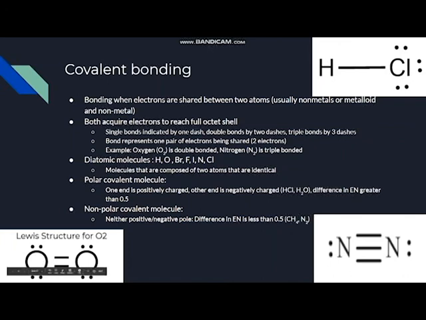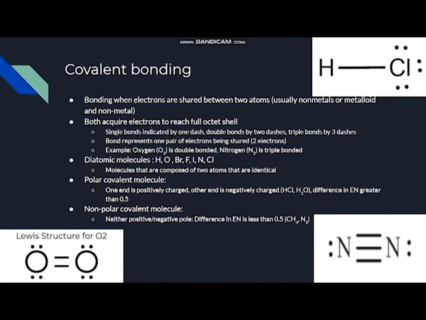Now, when we look at diatomic molecules, the Hoberfinkel ones, this is something it is important to memorize. Hydrogen, oxygen, bromine, fluorine, iodine, nitrogen, chlorine. These are all molecules that are composed of 2 atoms that are identical. So you look at O2 in its regular state, in its gaseous state, or N2 in its gaseous state. They're always going to be N2, O2, H2, Br2, and so on and so forth, when you're just talking about them by themselves.